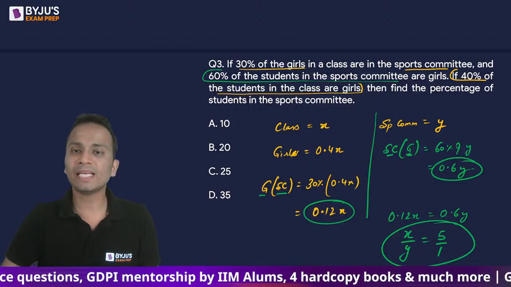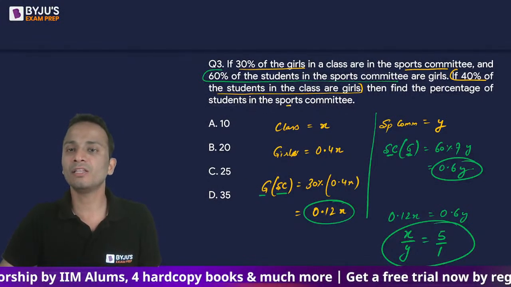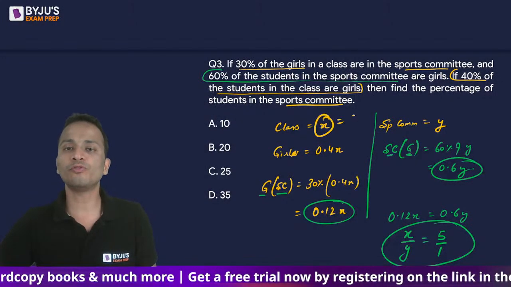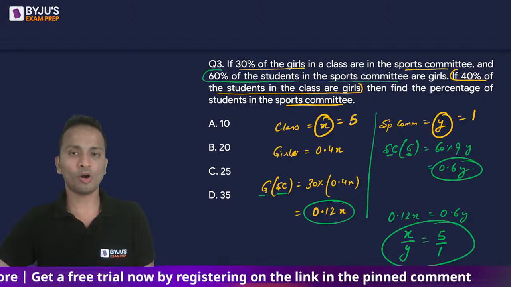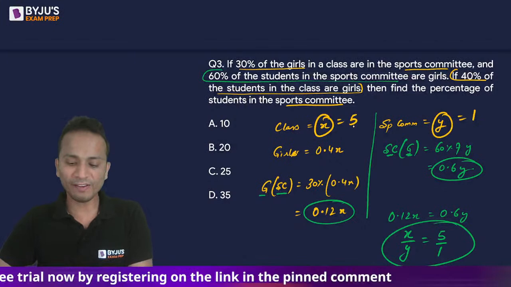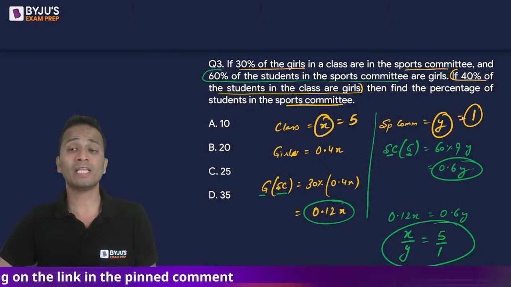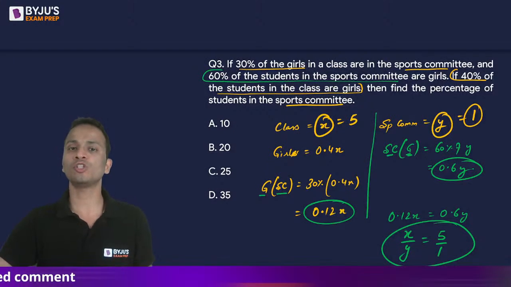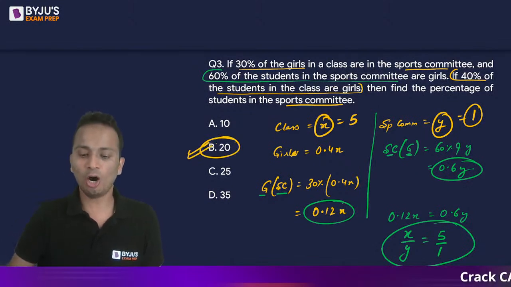अब कैलकुलेट क्या करना है? What percentage of students are in the sports committee? So if X is equal to 5, then Y is equal to 1. So from the class of 5 students, every one student is in the sports committee. So that means 1 upon 5, that is 20% of the students are in the sports committee. So the correct answer will be option B.